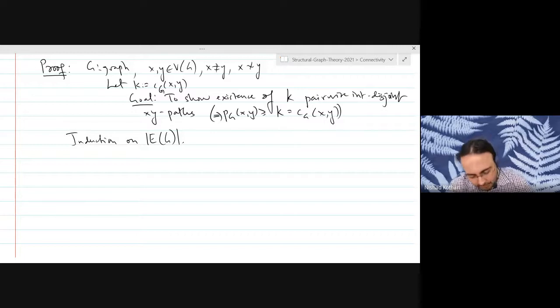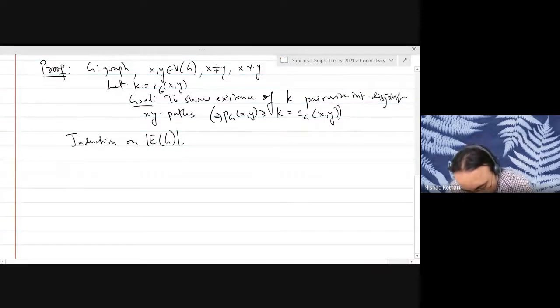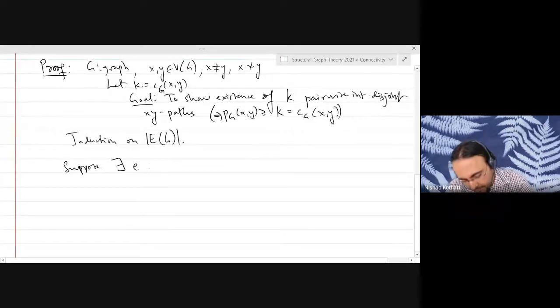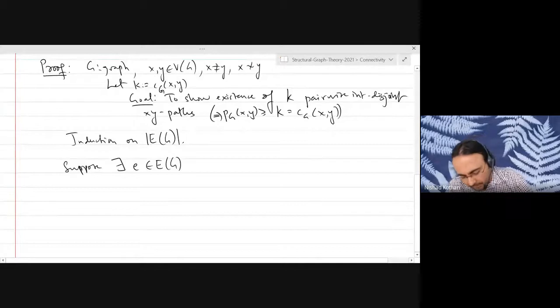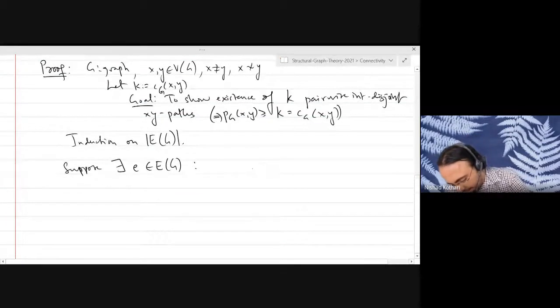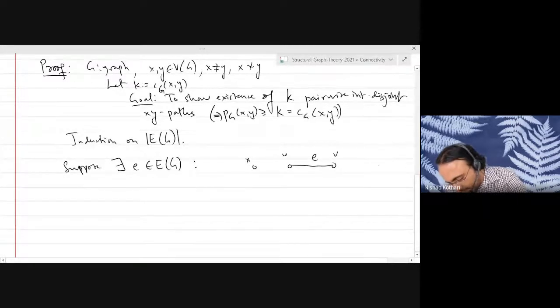So let us suppose that there exists some edge in the graph so that the graph looks like this. X is a vertex, E is the edge like this, U and V, and Y is a vertex here.